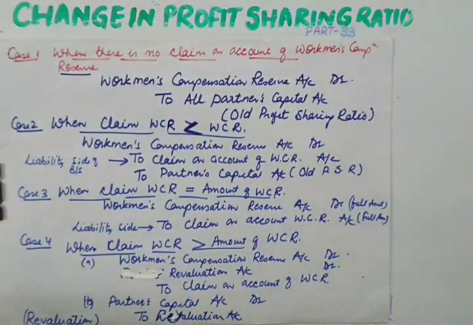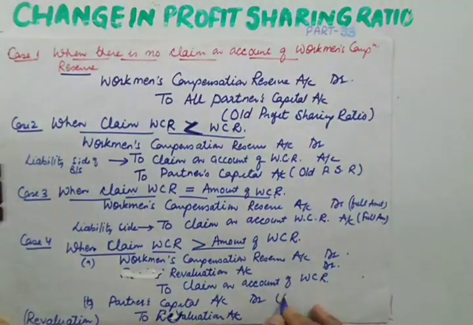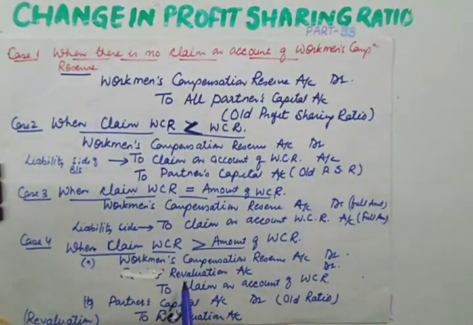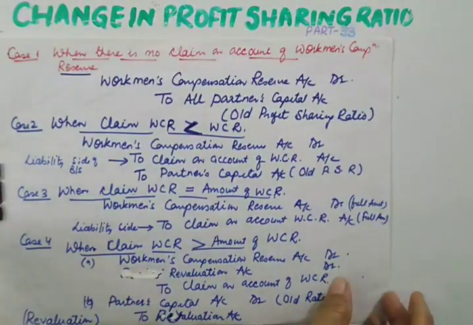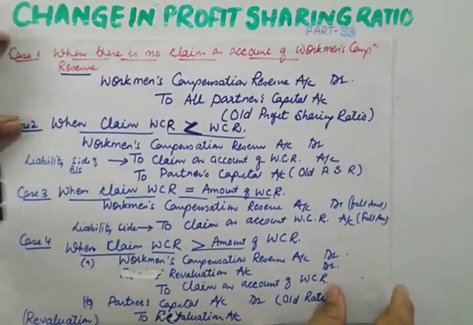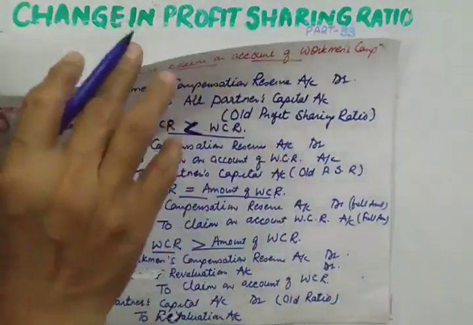And in which ratio will this loss be distributed? It will be distributed in the old ratio. This is also very important. So we have to pass two entries, one for setting off this additional loss through revaluation account, and another for distributing the additional loss from revaluation account. Now let us do one numerical.